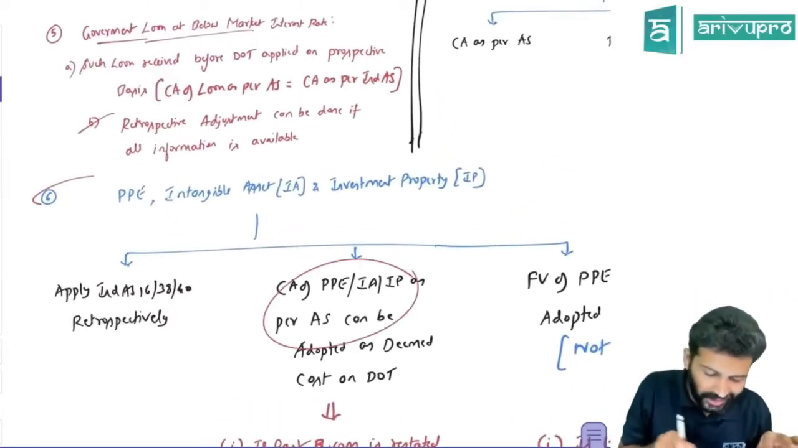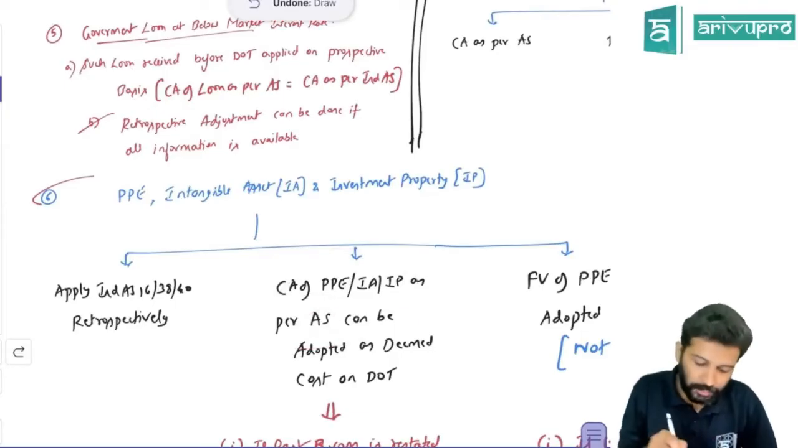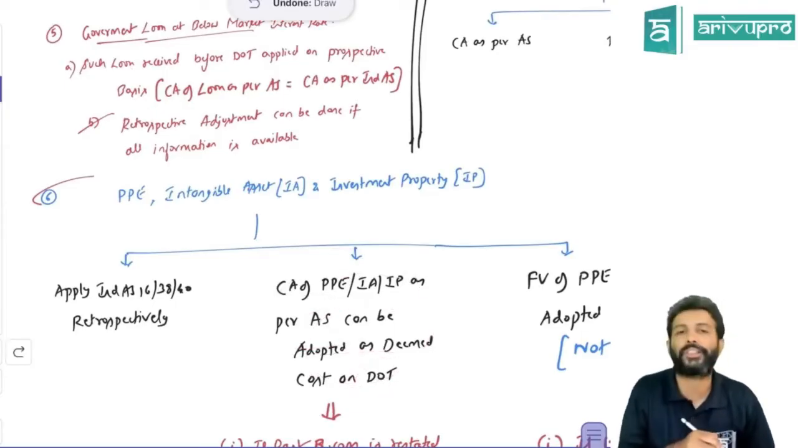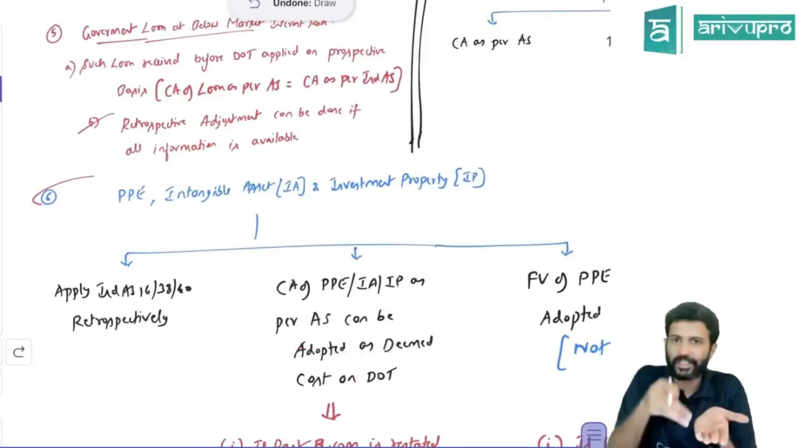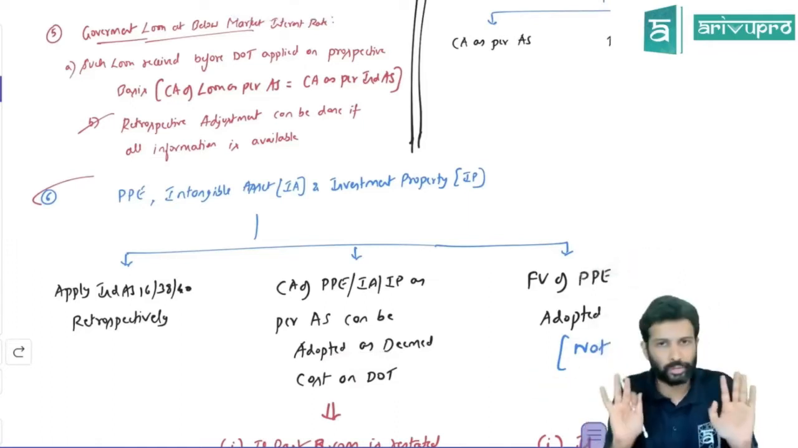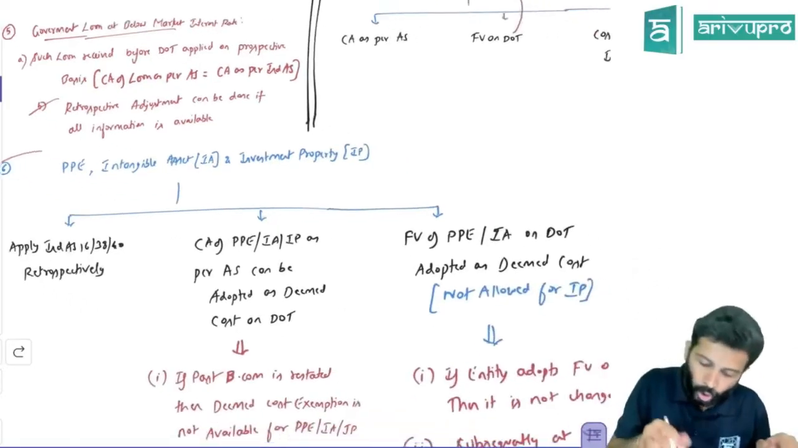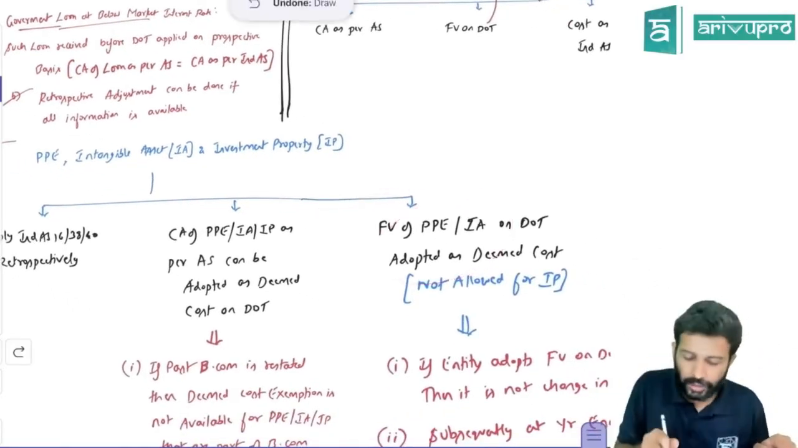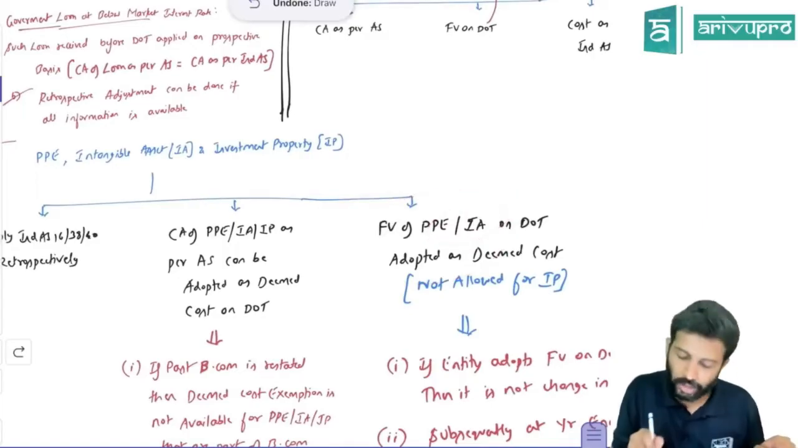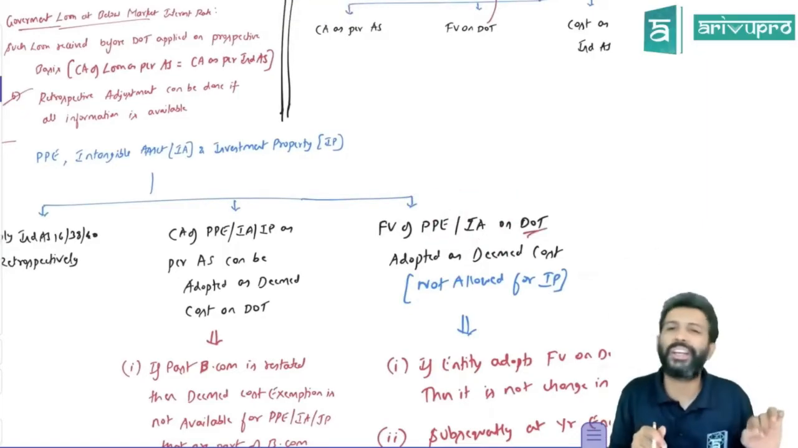Or whatever is the carrying amount of the previous GAAP, whatever is the carrying amount as per accounting standard, the same thing can be adopted as deemed cost on the date of transition. Whatever is the value of these assets you are showing as per accounting standard, the same thing you can show as IND AS also. No extra working necessary. Cut and paste. That is one. Or find out the fair value. Same like the above, find out the fair value of PPE or intangible assets on the date of transition. Whatever is the fair value on the date of transition, that itself becomes the IND AS value.